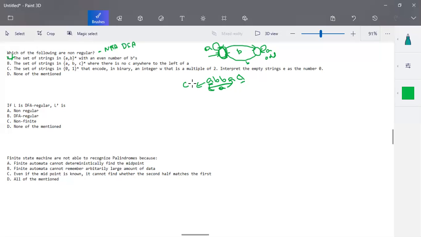Now, we cannot move back. Traversing to the left is hard, but we can traverse to the right in the input. We can take the input as it is, a, b, b, a, c or something. Whenever you have a c in the input, it means there should not be any a after that.